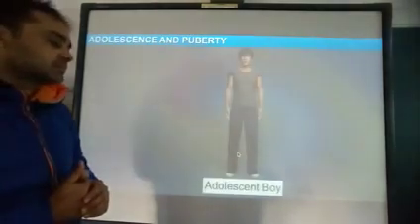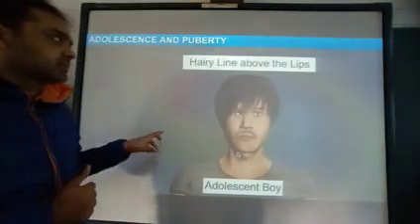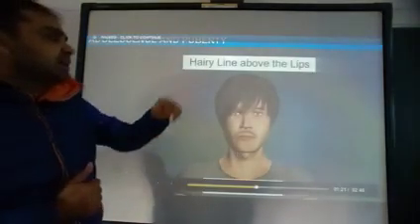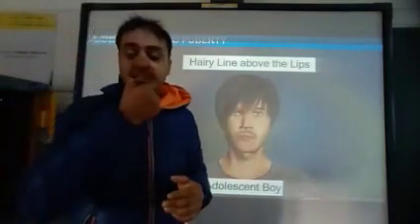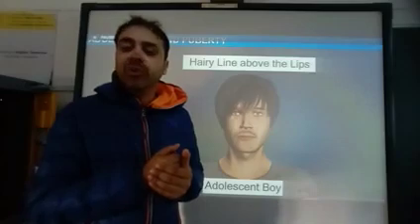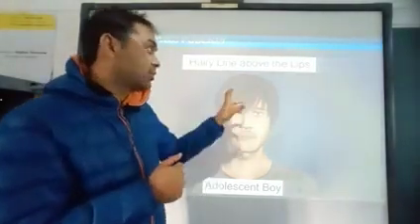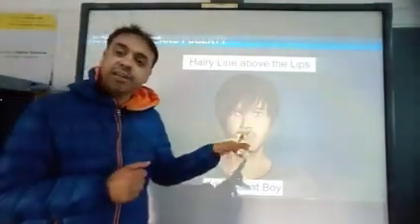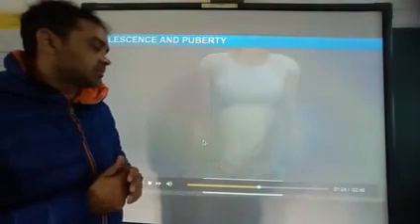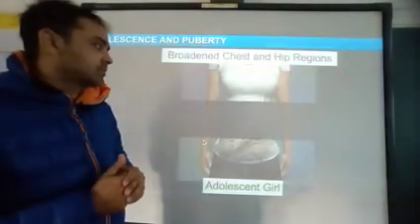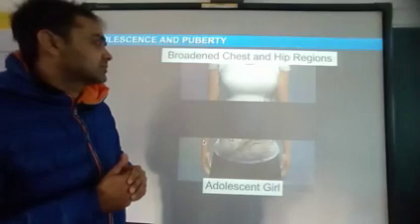The onset of puberty is marked by physical changes like the hairy line above the lips in males. A hairy line above the lips means the mustache starts to grow at this age of puberty or adolescence in the case of males. So it is one of the physical changes that takes place in boys. Just like boys, girls also experience a lot of physical changes, which are part of the growth process during adolescence.